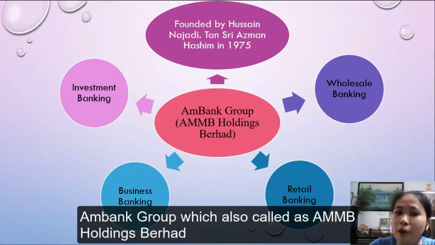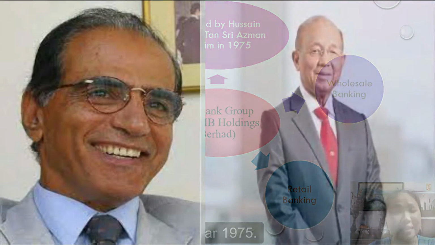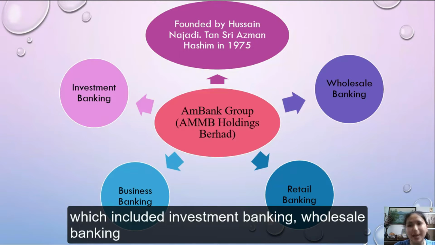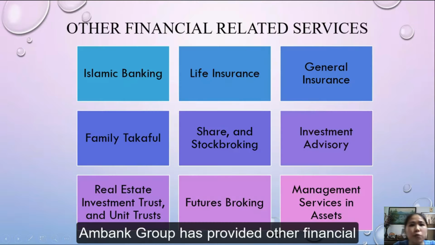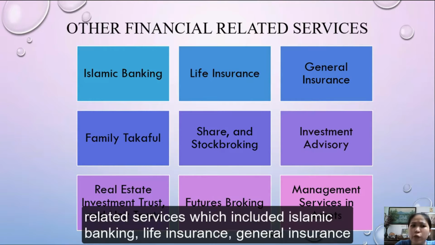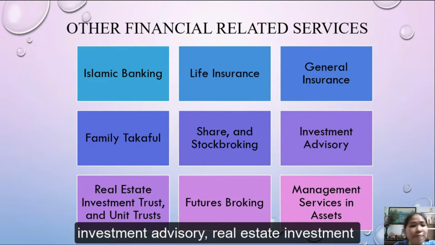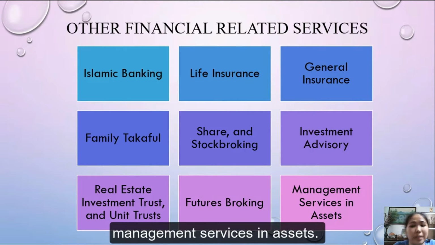Mbank Group, also called ANB Holding Berhad, was founded by Hussain Najadi and Tan Sri Azman Hashim in 1975. Mbank Group has provided different services which include investment banking, wholesale banking, business banking and also retail banking. It has provided other financial related services which include Islamic banking, life insurance, general insurance, family takaful, share and stock broking, investment advisory, real estate investment trust and unit trust, futures broking and also management services in assets.